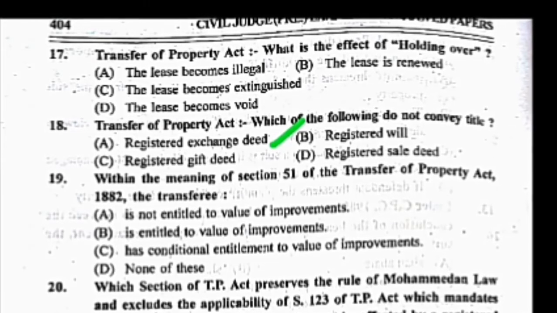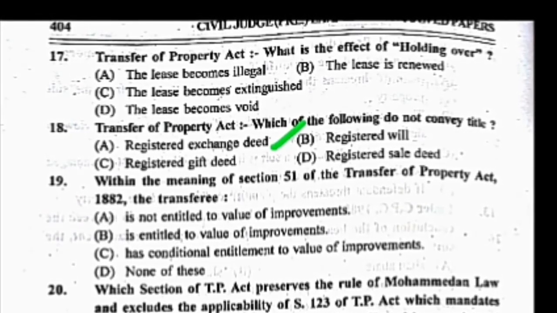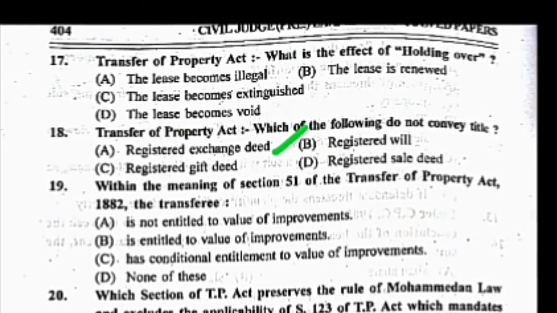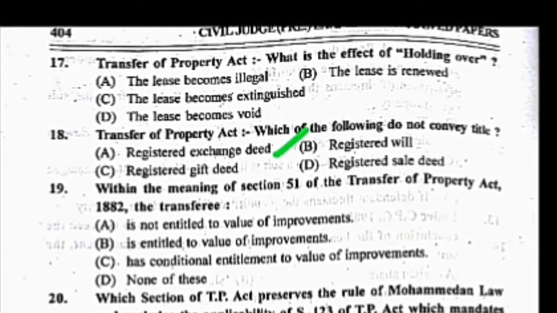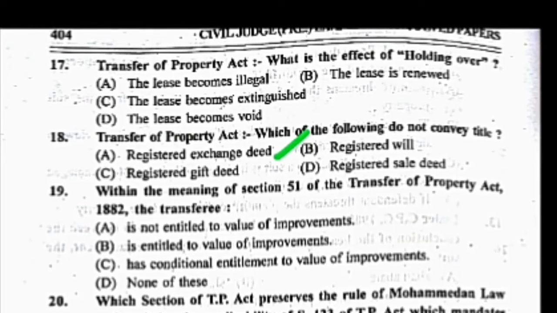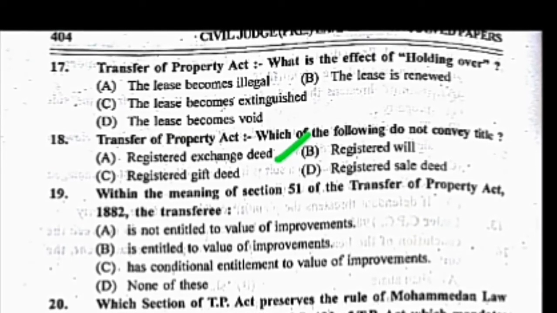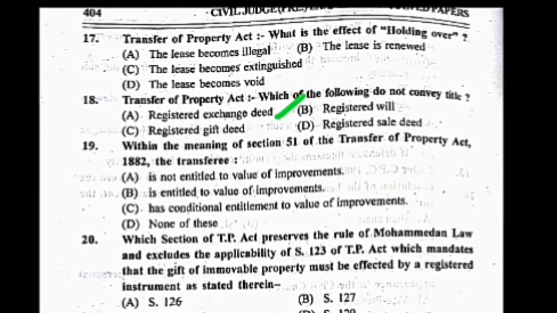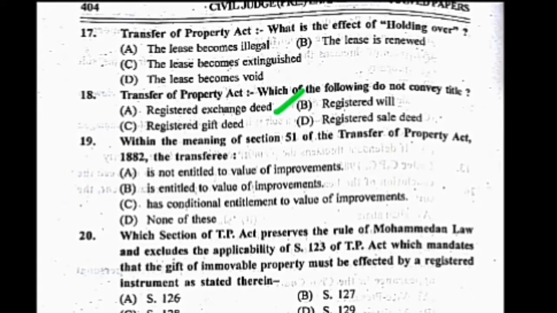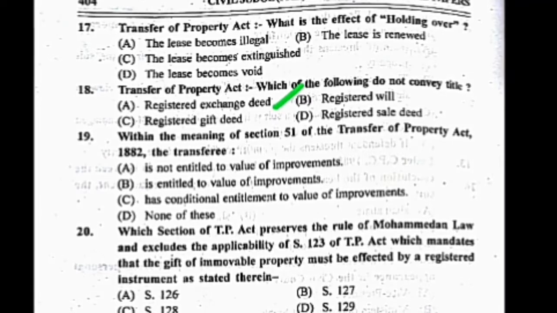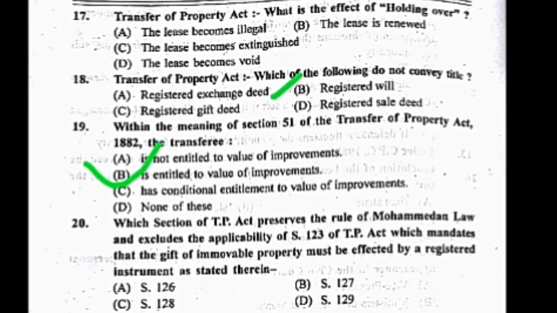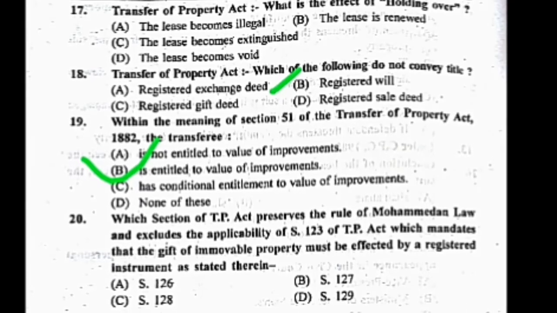Question number 19. Within the meaning of section 51 of the TP Act, the transferee, options are A. is not entitled to value of improvement, B. is entitled to value of improvement, C. has conditional entitlement to the value of improvement, and D. none of these. The correct answer is B. is entitled to value of improvement.